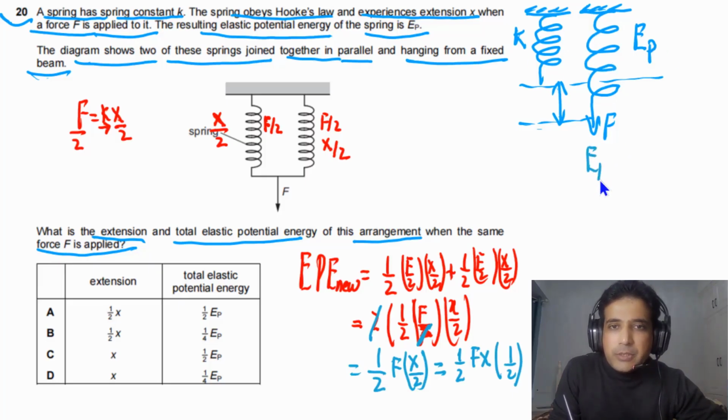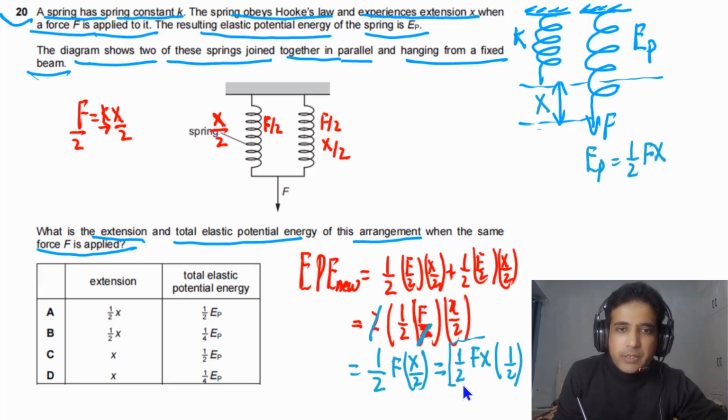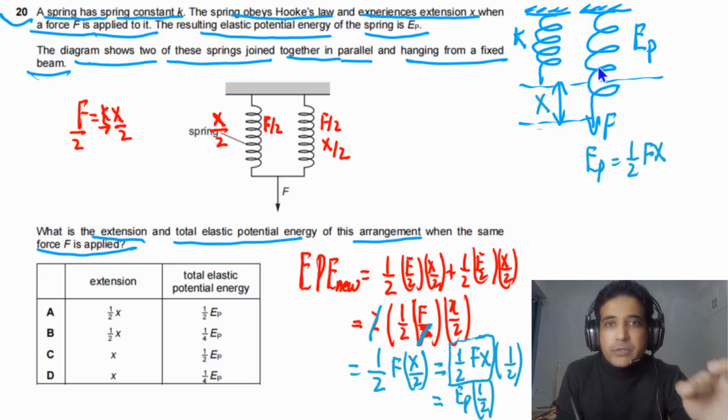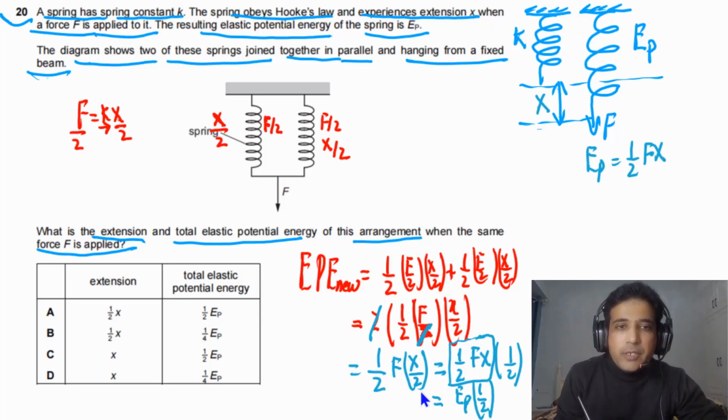This will be equal to 1/2 F times extension, that is X. So this is X, which means this is representing EP. So this is EP. So we can simply write here EP times 1 by 2. Half of EP means the elastic potential energy in these two springs is half of the energy stored in this one spring. So this is the value of the new EPE.